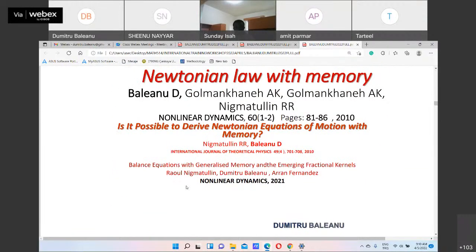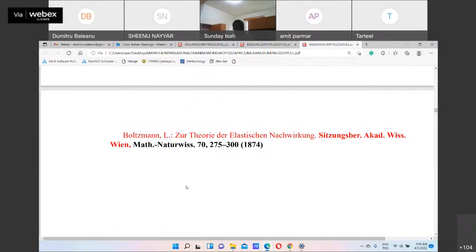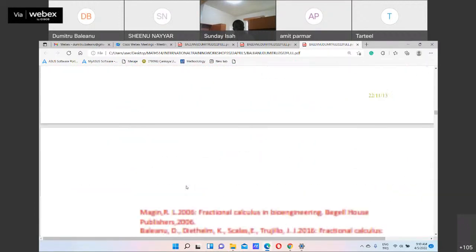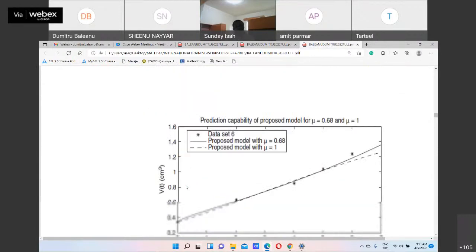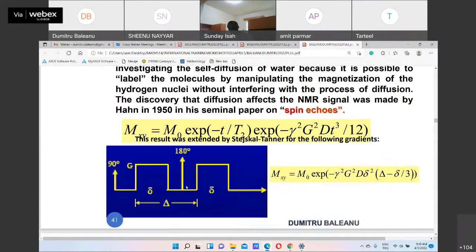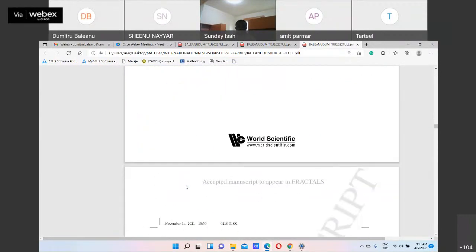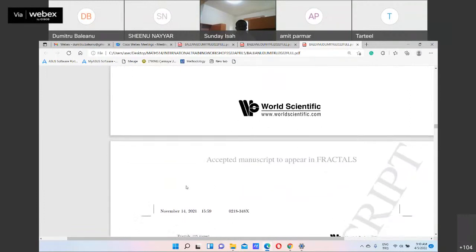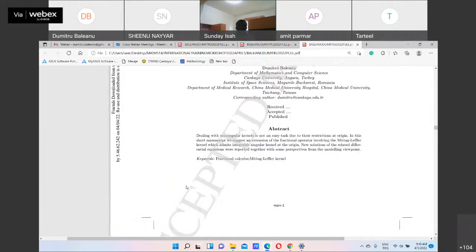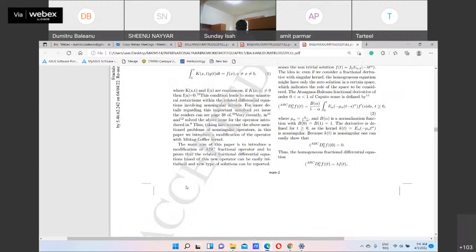Now we are going to show concrete examples of the Mittag-Leffler function. So let us go to this idea. Here there are some papers and applications. So first of all, in this paper, we generalize the Mittag-Leffler operator, and I'll tell you briefly how it is. So this is the Mittag-Leffler operator, so the Mittag-Leffler kernel in the Caputo sense.